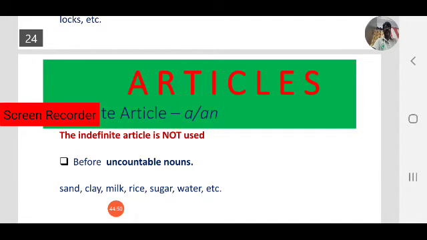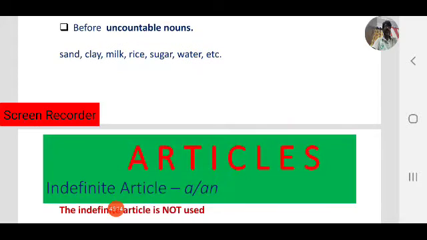Never use a sand, a clay, a milk, a rice, a sugar, a water, never before these uncountable nouns. If you want to use them, you must use countable expressions like a glass of milk, a kg of sugar, a glass of water, like that.